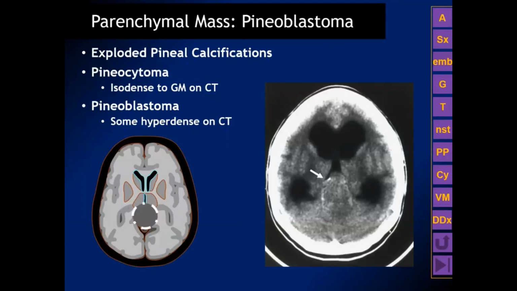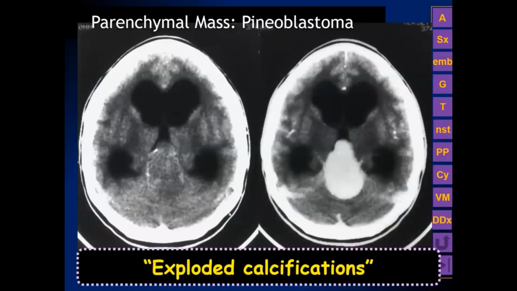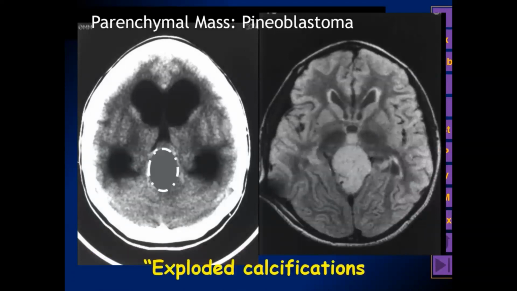Here's a typical example of a pineoblastoma with peripheral marginal calcifications around the outside. A similar appearance can be seen with all tumors that arise within the pineal parenchyma. We can see the lesion shows the exploded calcifications and has homogeneous enhancement. And on the MR, we have a non-specific appearance. So MR is less helpful outside of measuring the ADC values.